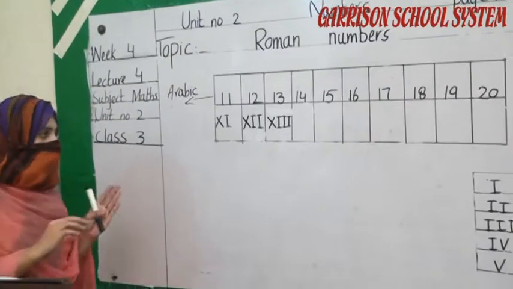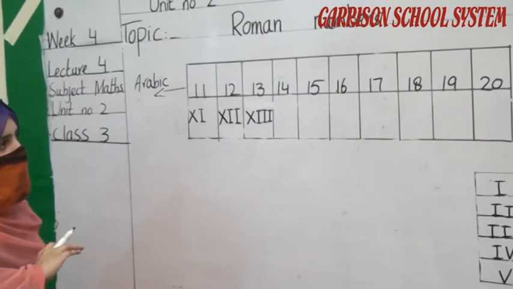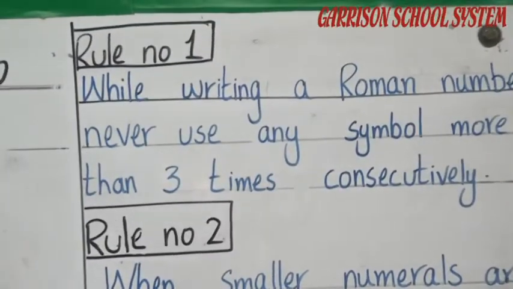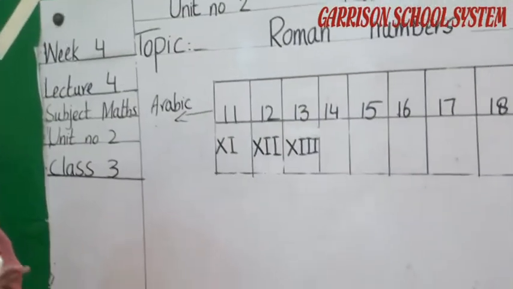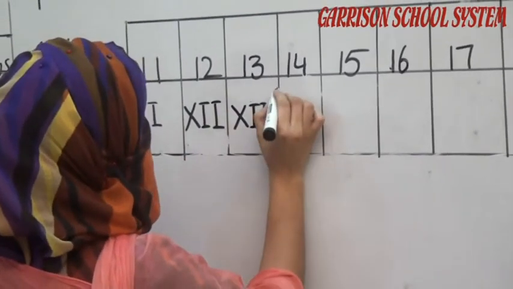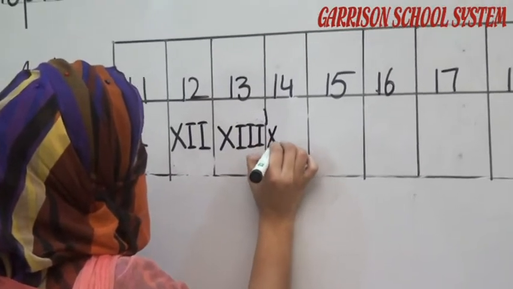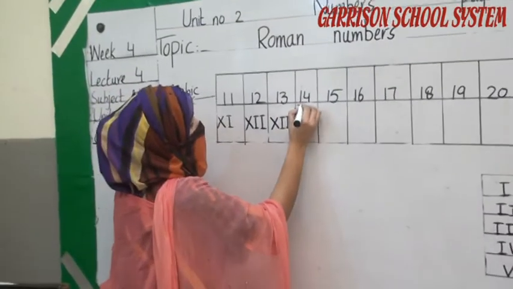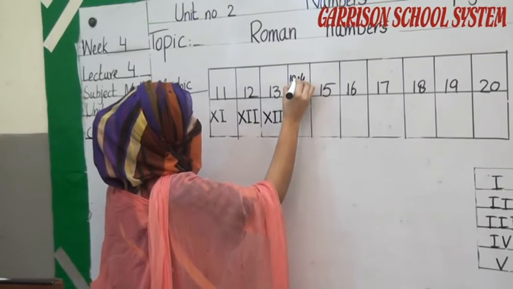What should we do now? Students, as we know the rule number 1, we can't use any symbol more than 3 times. We have used the symbol 3 times. Now we are not allowed to write the symbol a fourth time. So first of all, we have to write the symbol of 10. What is the symbol of 10? X. Now next is 4. X is representing the 10 and this is 4. 10 plus 4 is equal to 14.